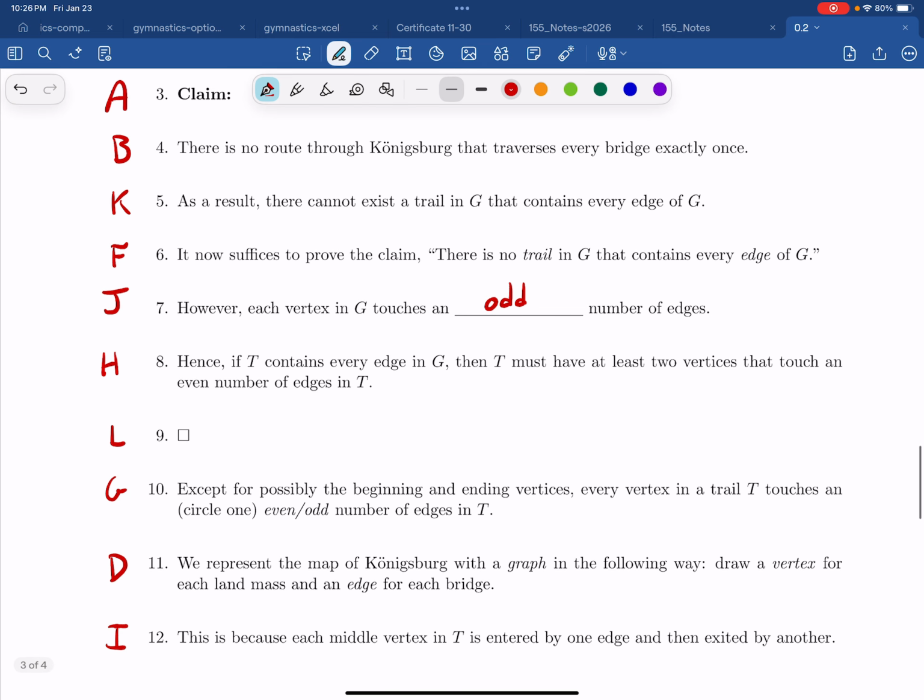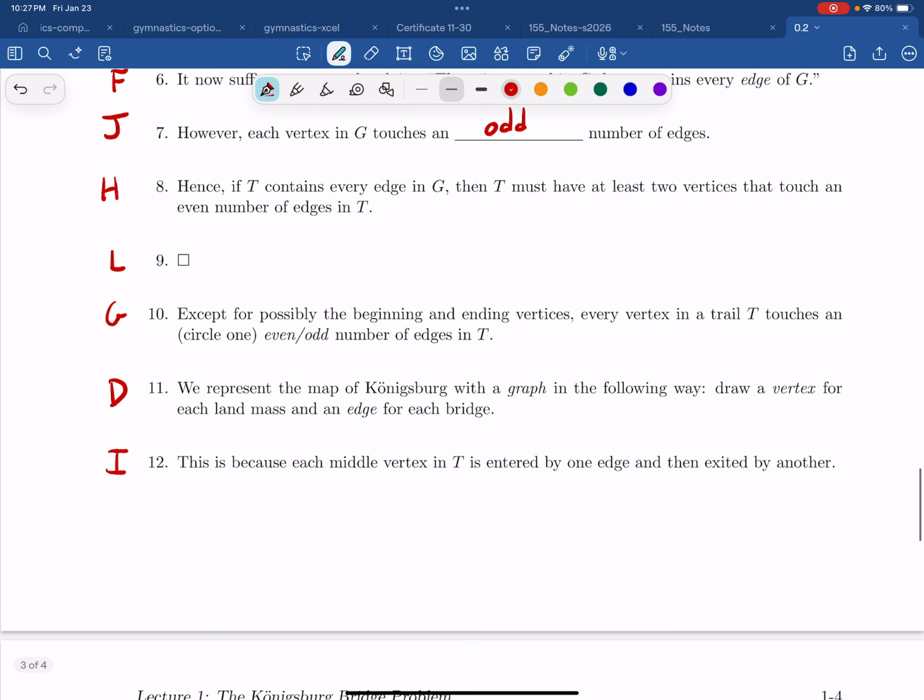I want you to sit with this, look at it for another 5 to 10 minutes, see if it makes any sense. If so, then wonderful. You did better than I did when I first saw this proof. If not, then come to me with questions for the next class. Let me know what you think. Let me know where you run into some problems, okay?